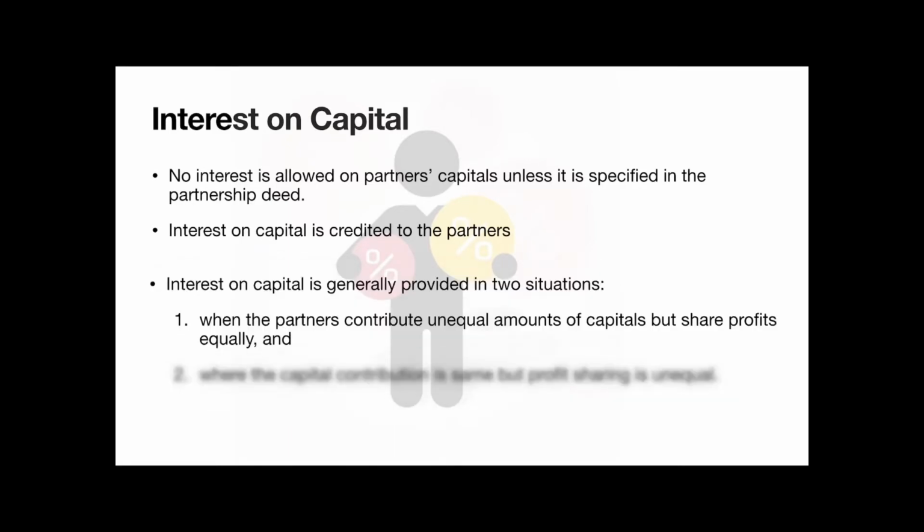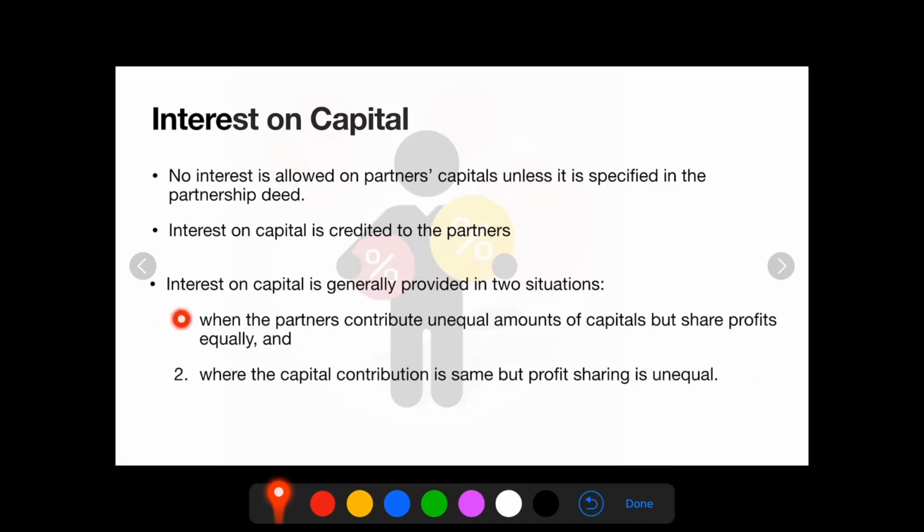Interest on capital is generally provided in two situations. One, when the partners contribute unequal amounts of capital but share profits equally. So let's understand this with an example. A is contributing rupees 2 lakh, B is contributing rupees 5 lakh and C is contributing rupees 3 lakh, and the profit sharing ratio being 1:1:1.